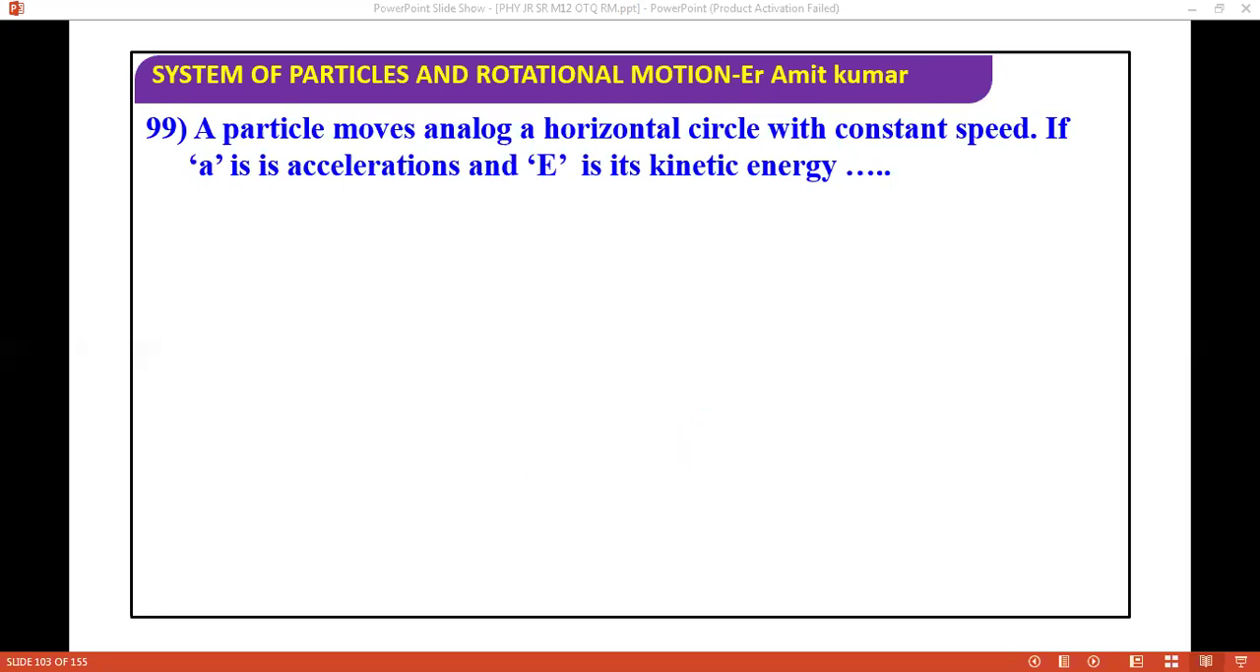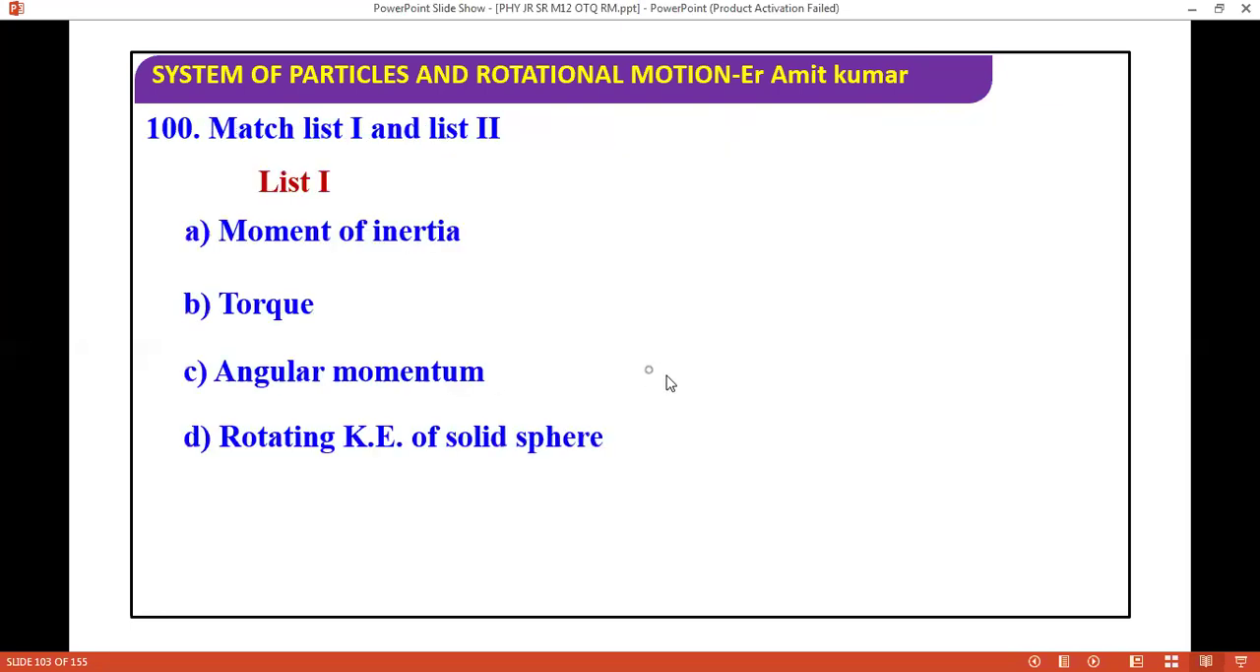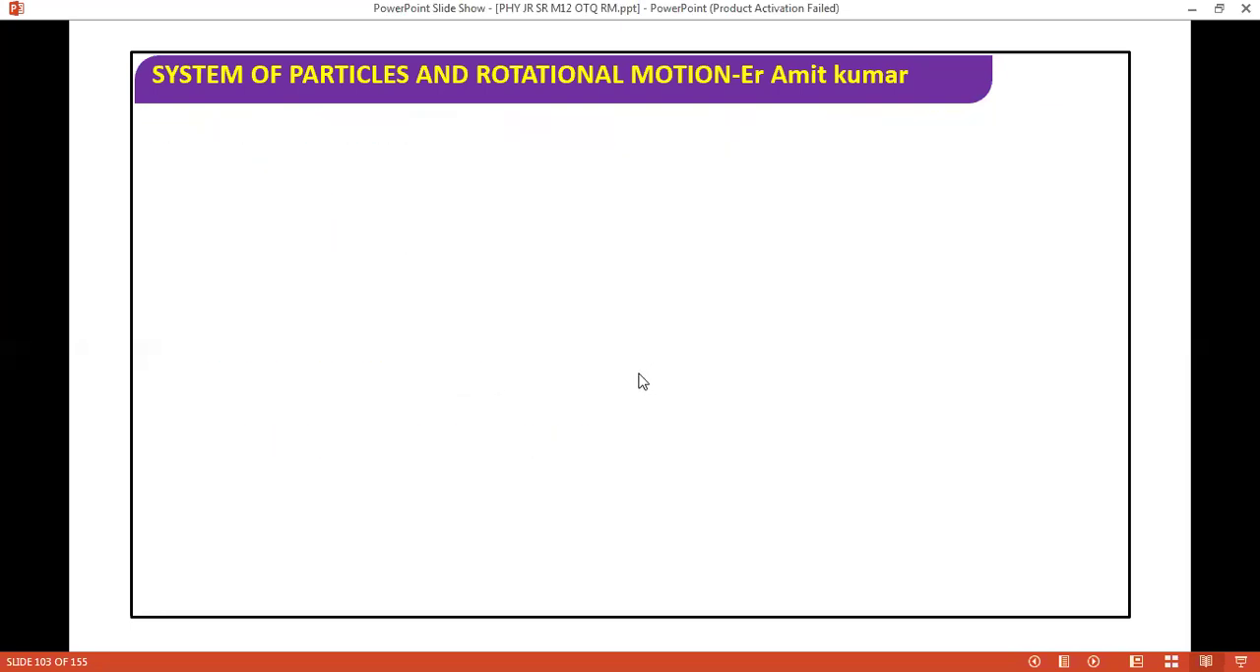I covered this question already. Next we are moving ahead to the next question. This question I already completed, so this question is already done. You can do it again. Now we are moving to the next question.